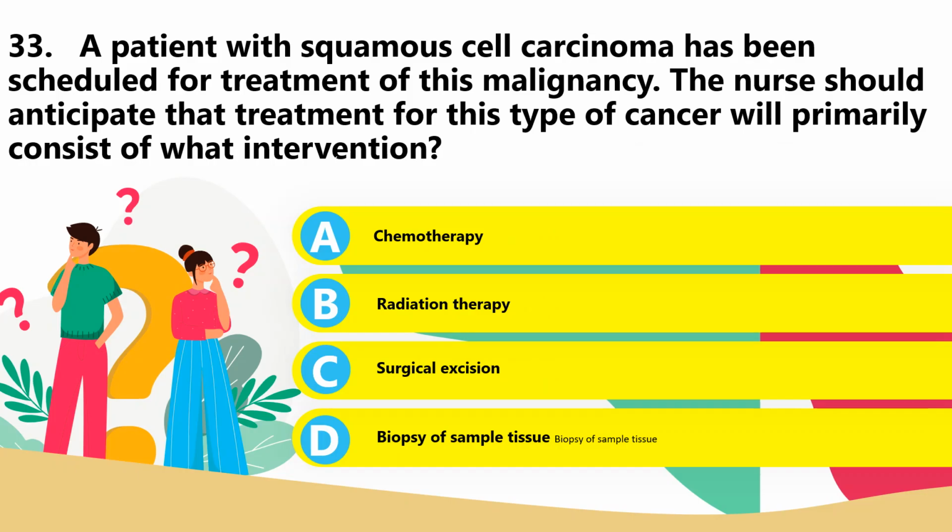The nurse should anticipate the treatment for this type of cancer will primarily consist of what intervention? A. Chemotherapy, B. Radiation therapy, C. Surgical excision, or D. Biopsy of sample tissue. The answer is C. The primary goal of surgical management of squamous cell carcinoma is to remove the tumor entirely.